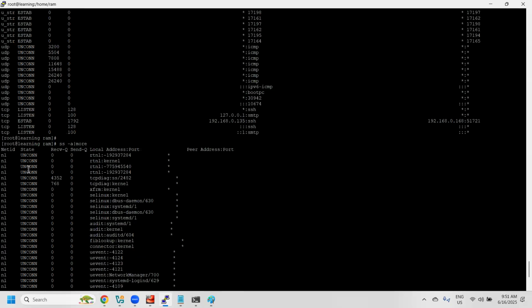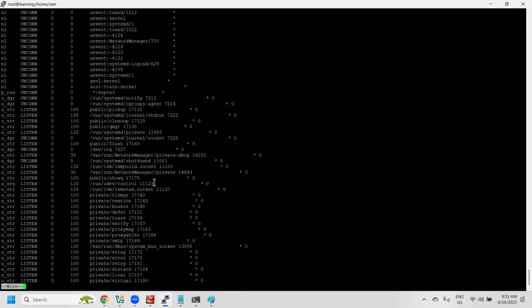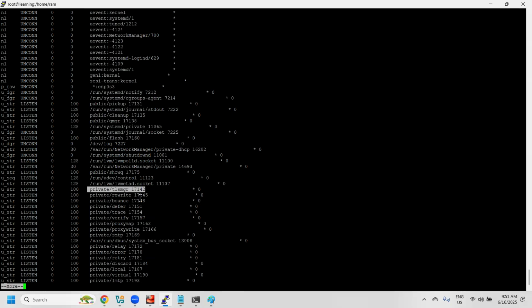So we'll come to know that. There is a kernel. All these are the stars. For example, if you take this one, u_str listen, the port number is 16202. It is going to listen, and all these are the different ports.